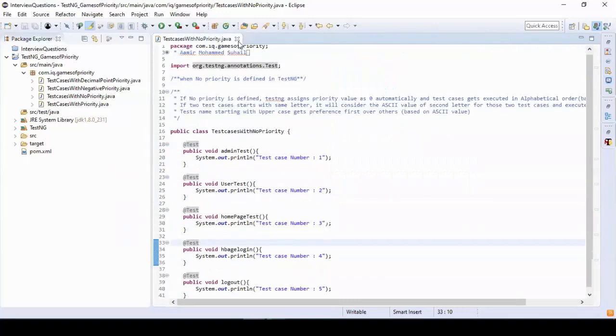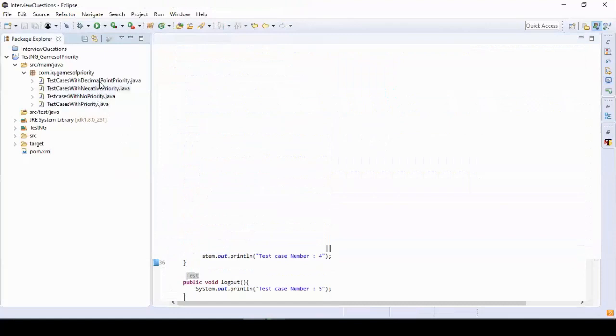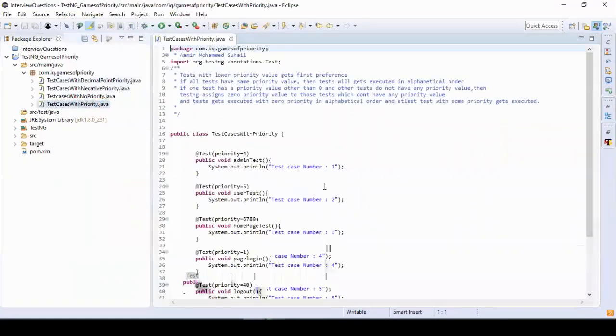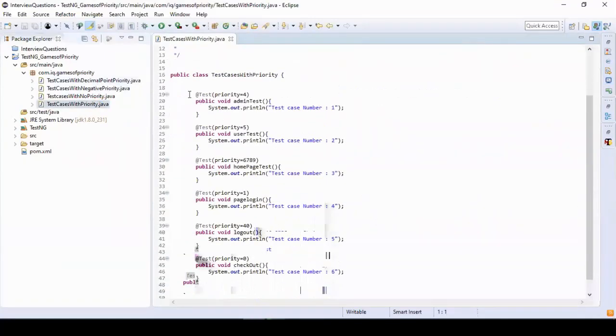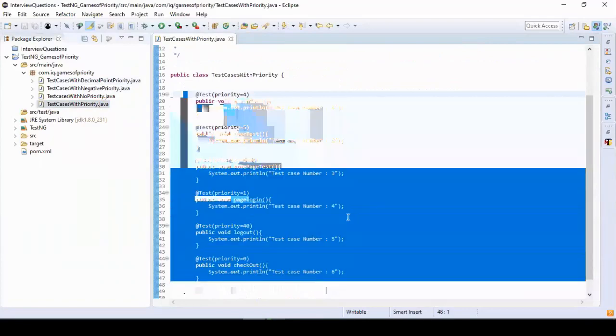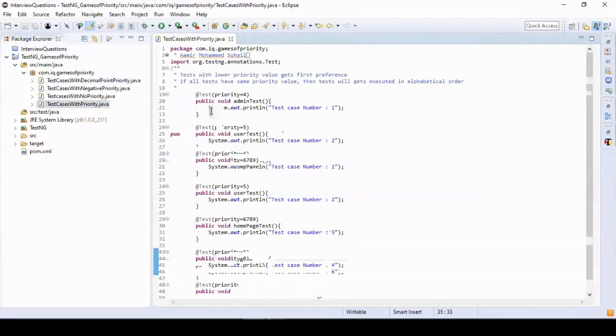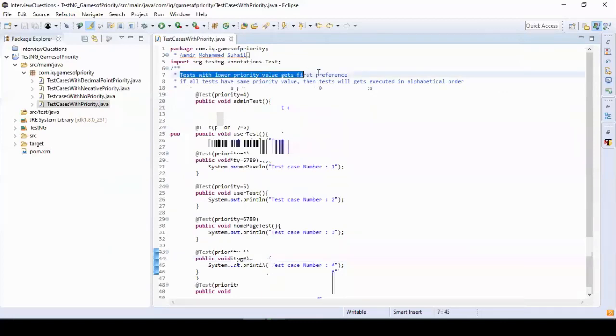Let's consider another scenario, test cases with priority. You can see here, for each test case, we have defined some priority. First we'll see if the test cases have different priorities, what will happen? First we need to remember one point: tests with lower priority get first preference.